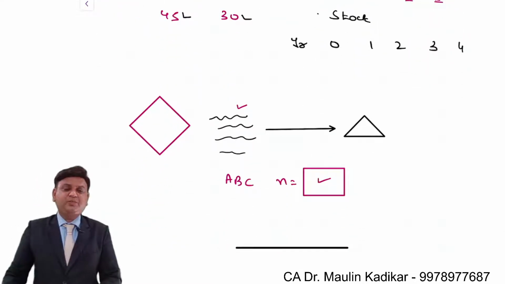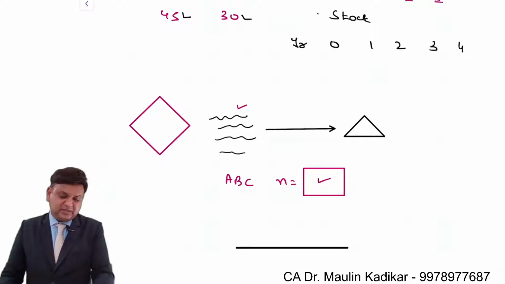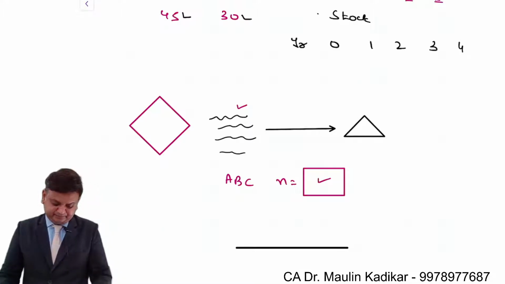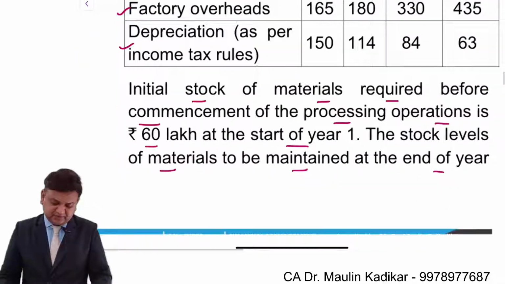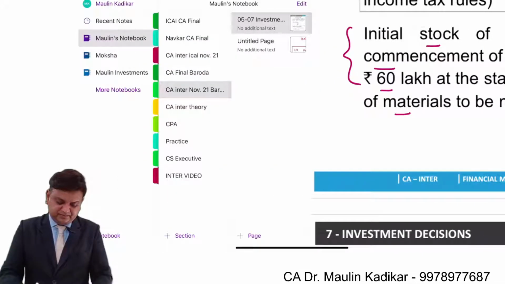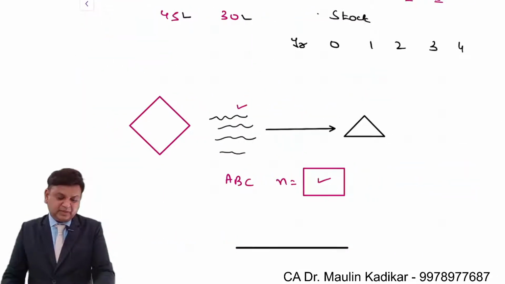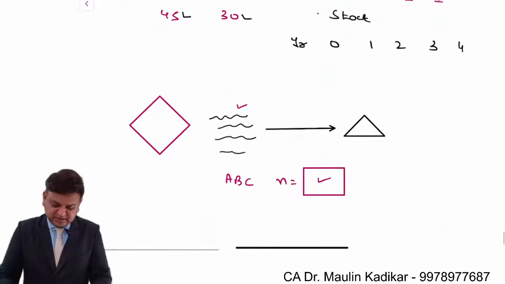Then there is a new point which is provided over here with respect to the stock. It has been given to us that we are required to maintain the stock level of the material. Here the information is given. Initial stock of the material required before the commencement of the processing operation is 60 lakhs. That is, in year 0 it is 60 lakhs.